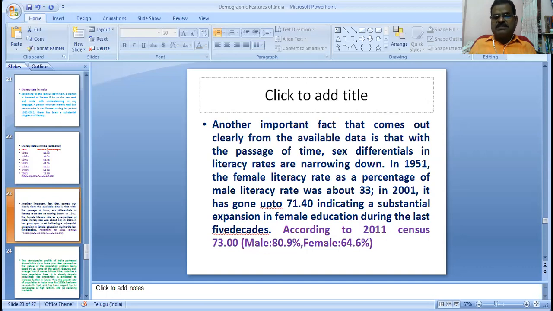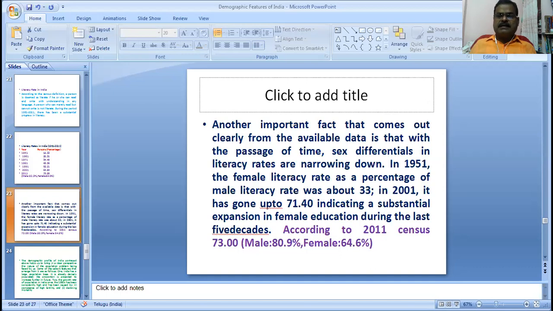The sex ratio and especially discrimination in girls' and women's education is the main reason for the difference between male literacy and female literacy. After 60 years, the literacy rate increased only 57 to 58%. That is the pity of our country.